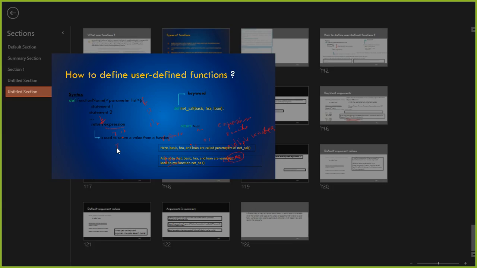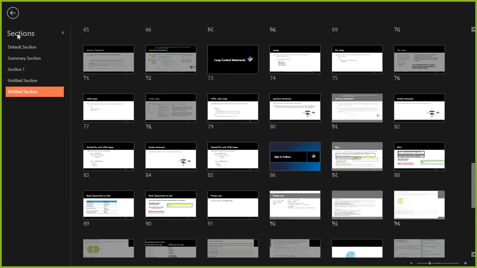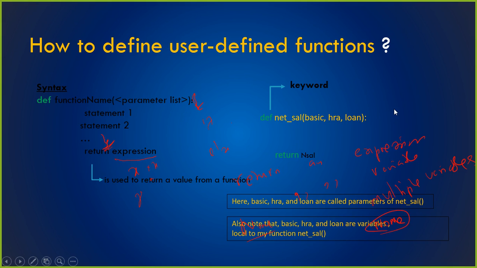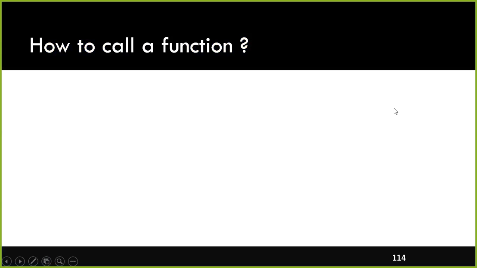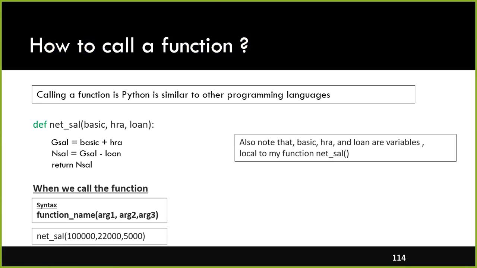Okay, what is the LEGB rule? These are the basic things, right? You would have studied them during college time, but specific to Python, you should know it. So how to call a function? I just defined a function as netSal, and inside this function, this is my function body. Followed by the parenthesis, in the next line, I specified these two statements. These two statements will get executed when you invoke a function like netSal.